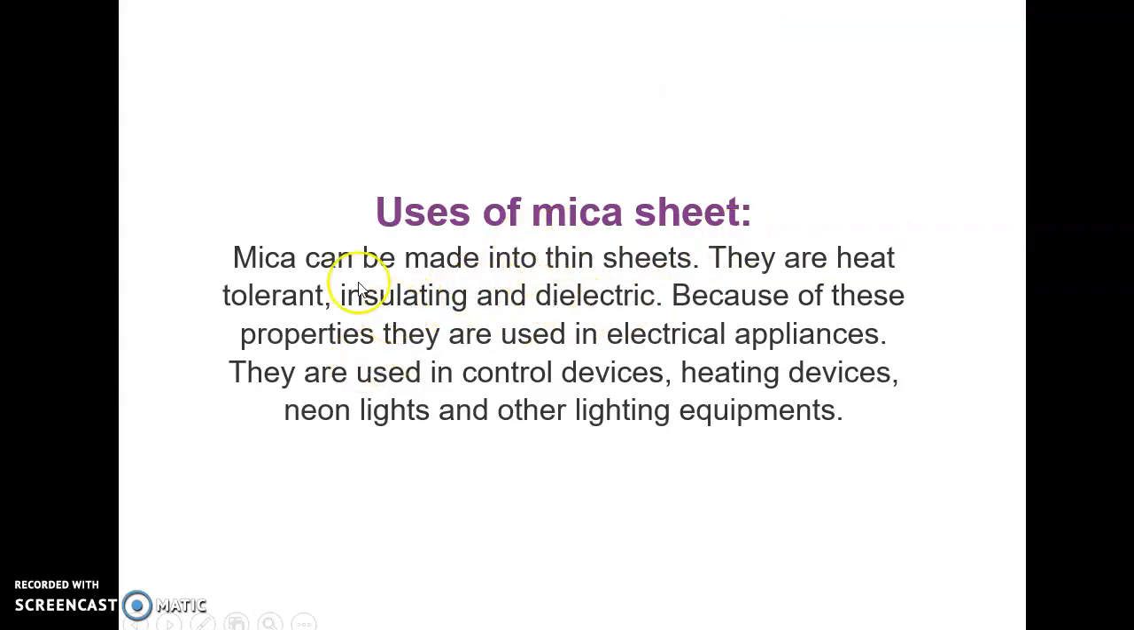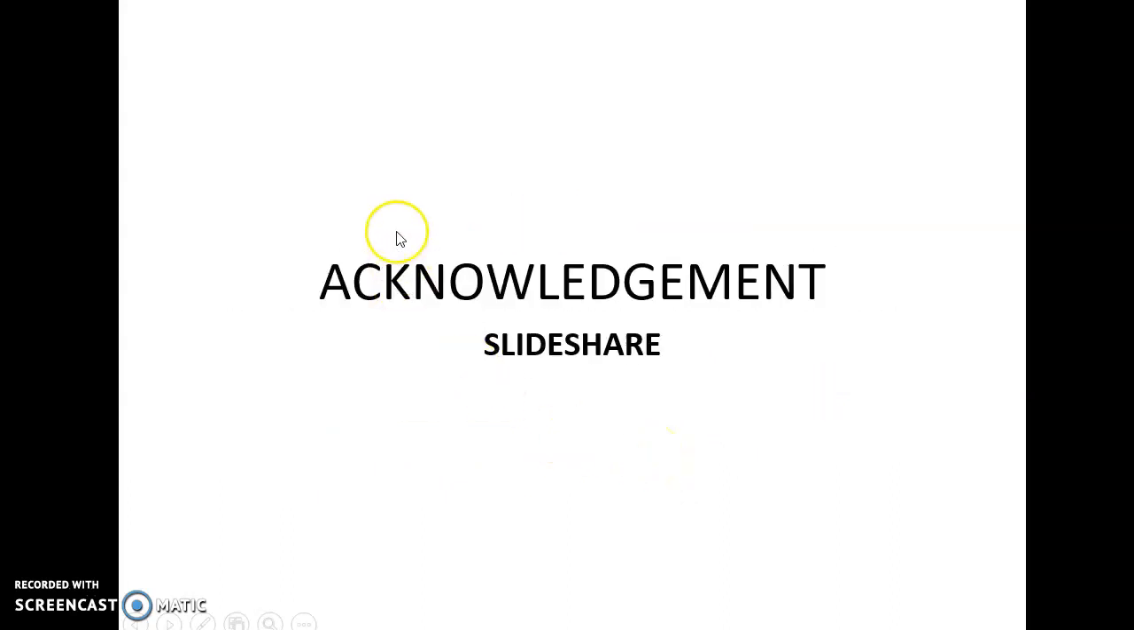And use of mica sheet: they are made into thin sheets. They are heat tolerant, insulating, and dielectric. Because of these properties, they are used in electrical appliances, control devices, heating devices, neon lights, and other lighting equipment. So with this, we come to the end of ceramics, glass, and mica.